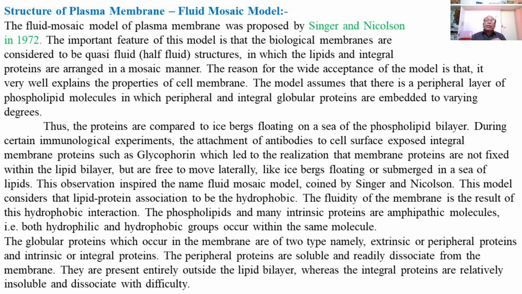The inner and outer surfaces of the phospholipid bilayer are in communication with the surface proteins, the intrinsic and extrinsic proteins.